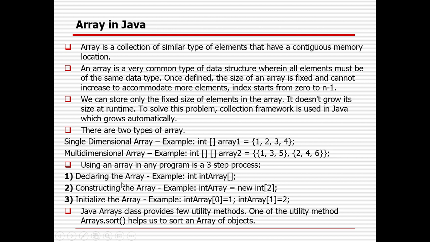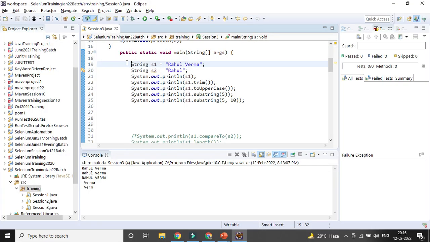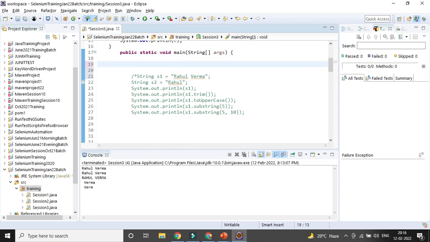So array declaration can be in 3 ways. First is that we can declare the array, right? So how can you declare the array? There are 3 definitions of the array.